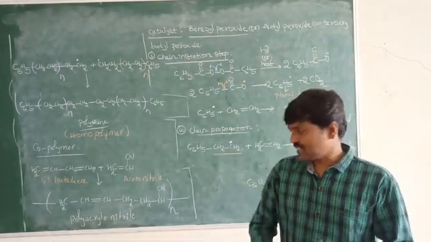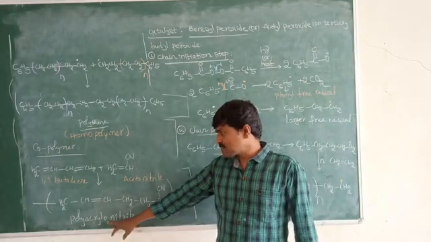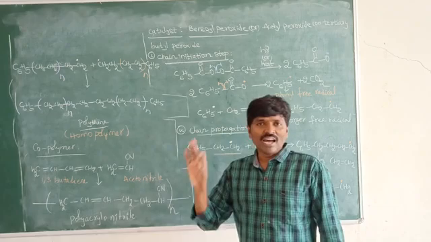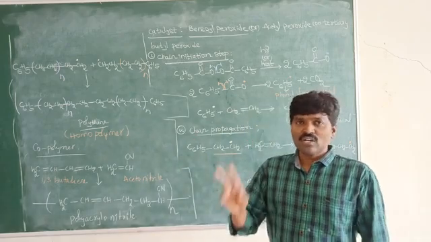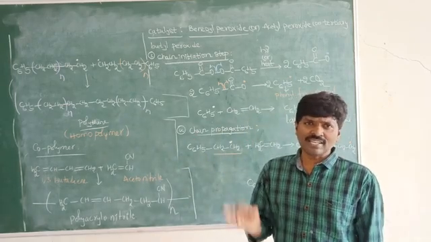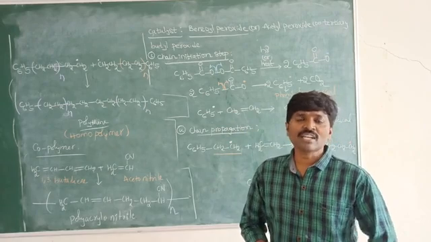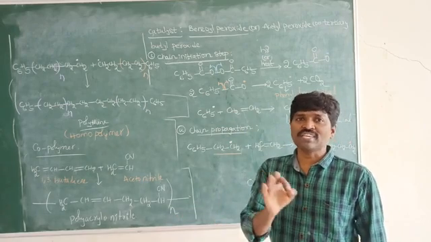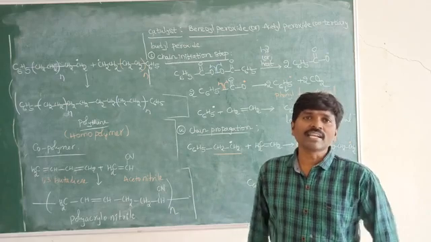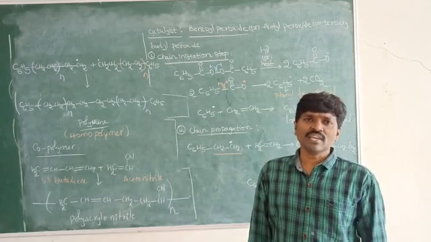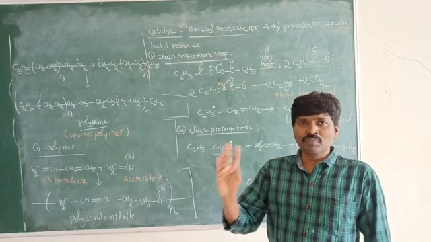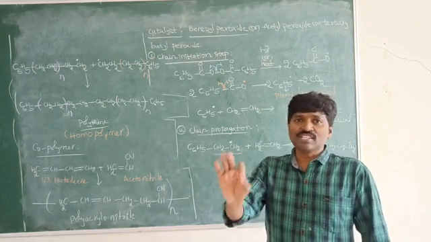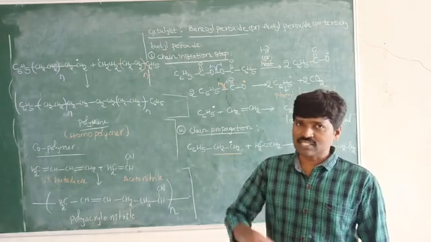One more example, that is polyacrylonitrile, another example for the addition polymer. And one more example, the last example, is very very important. What is that example? Polytetrafluoroethene. Okay, so these are three important examples for addition polymers. We'll discuss those.